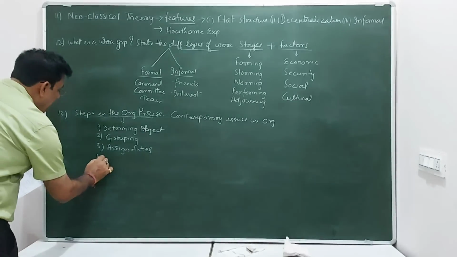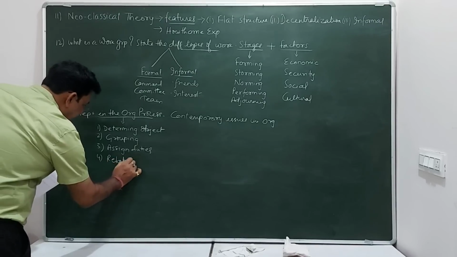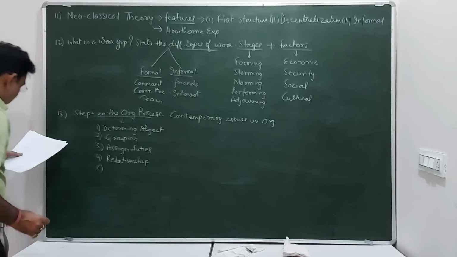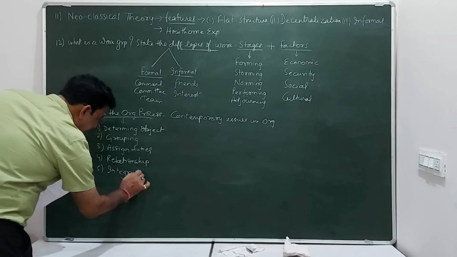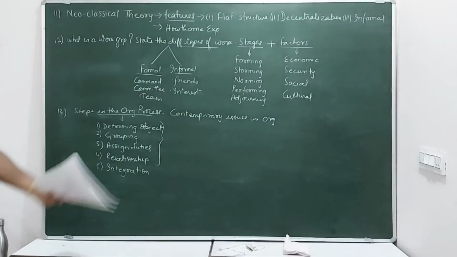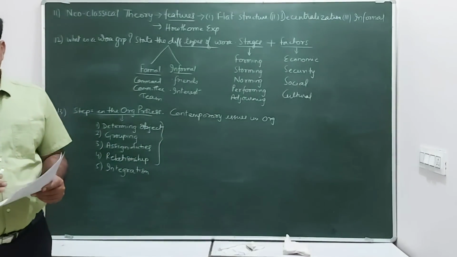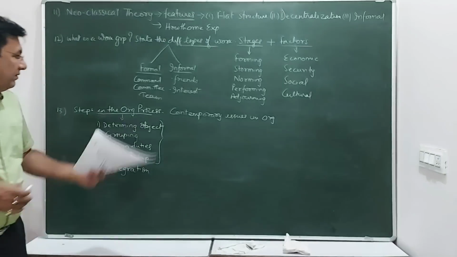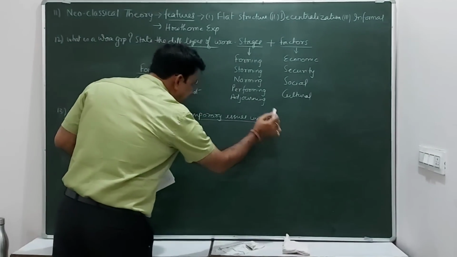And lastly, now this is relationship. You will establish the relationship. Just now I told you about this. And lastly, you will do integration. Integration of all the above factors. So when you combine all this, you get integration. You will combine, you will join all the activities, you will coordinate as a manager all the activities of different things. Now, there are few issues in the organization.